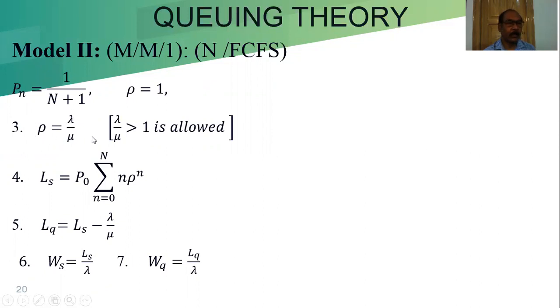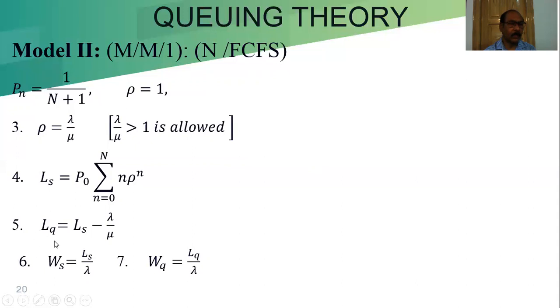Rho equal to lambda by mu, that may be greater than, equal to, or less than 1. Ls, we know the formula: P0 into the summation n equal to 0 to N. Here, not to infinity, it is up to the fixed term, n into rho to the power n. That n value is from 0 to capital N. LQ,